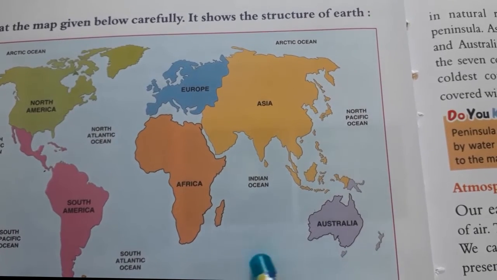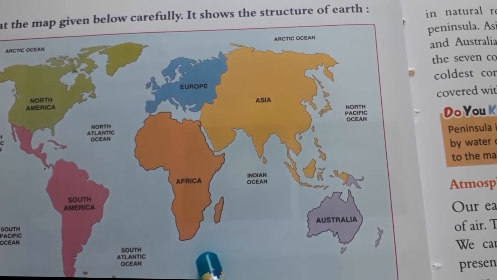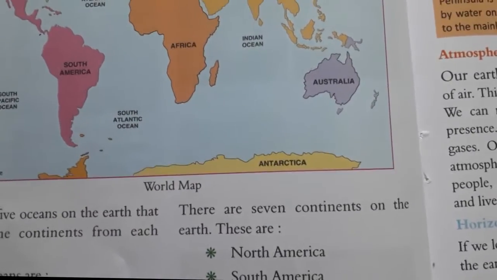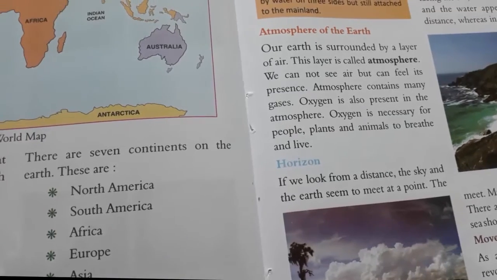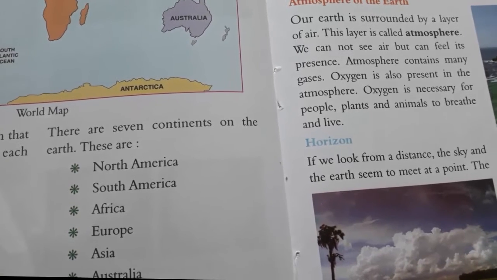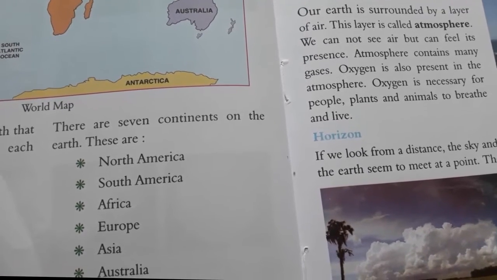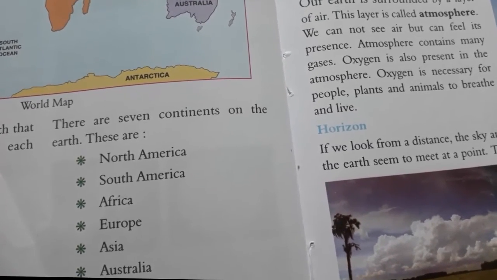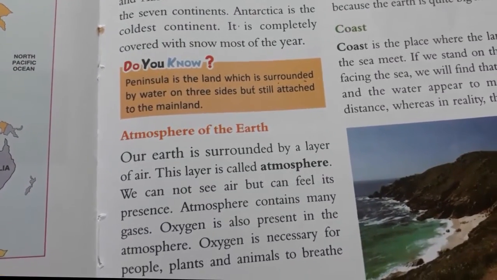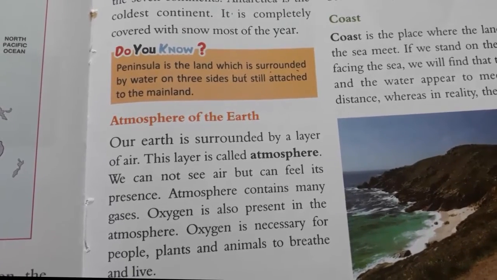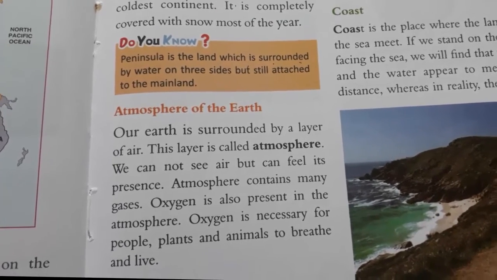It is completely covered with snow most of the year because the sunlight does not get direct sun rays. Do you know, a peninsula is land which is surrounded by water on three sides but still attached to the mainland?